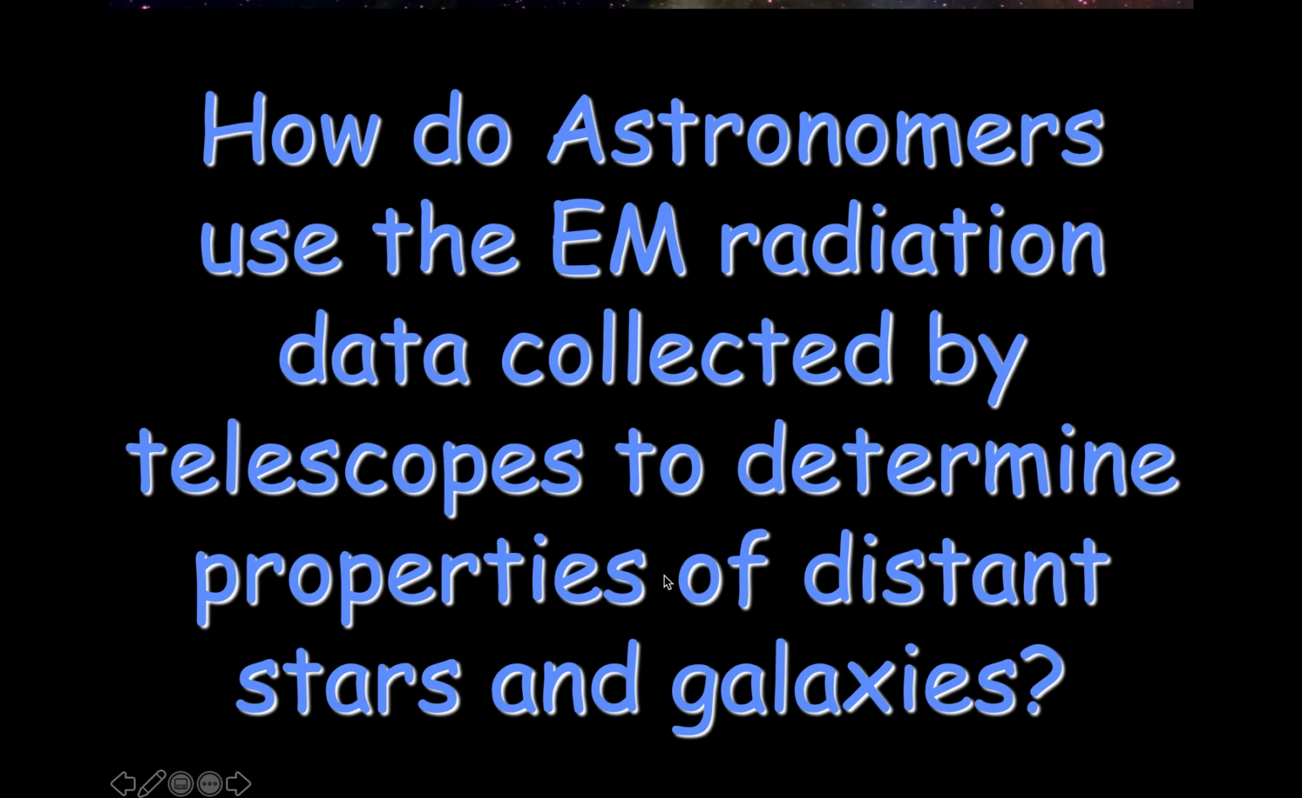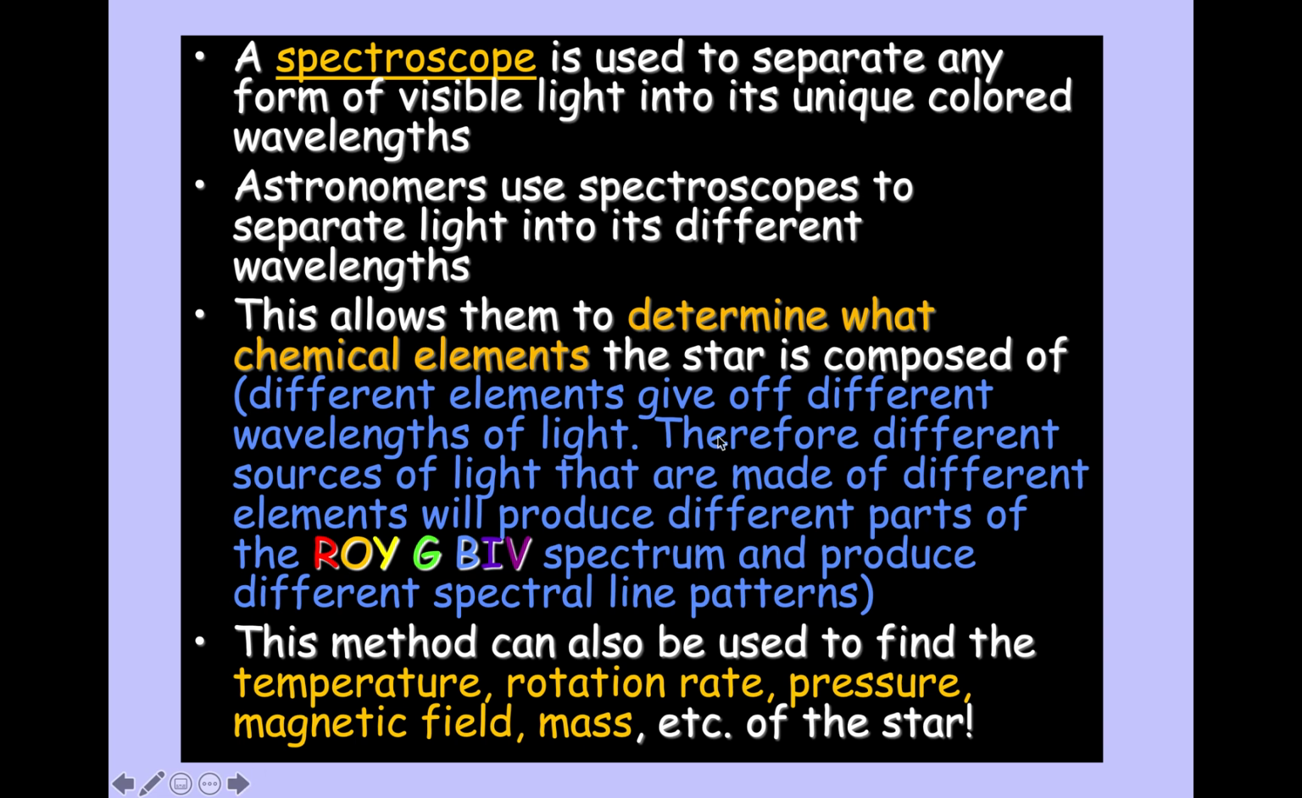All right. So that's a bunch of information about how we collect the data. But when they collected this data, what do they do with it? What have they determined about distant stars and galaxies? Okay. So when they collect visible light, they use a spectroscope to separate it into its component parts.